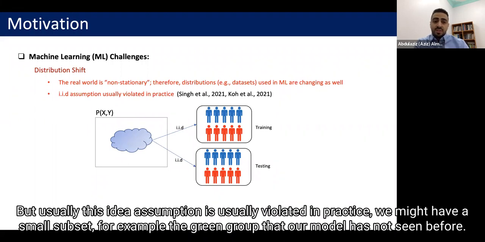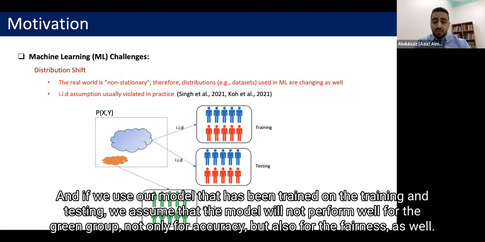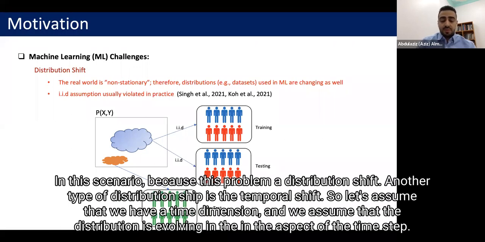But usually this IID assumption is violated in practice. We might have a small subset, for example, the green group, that our model has not seen before. And if we use our model that has been trained on the training and testing subsets, we assume that the model will not perform well for the green group, not only for accuracy, but also for fairness as well. In this scenario, we call this problem a distribution shift.